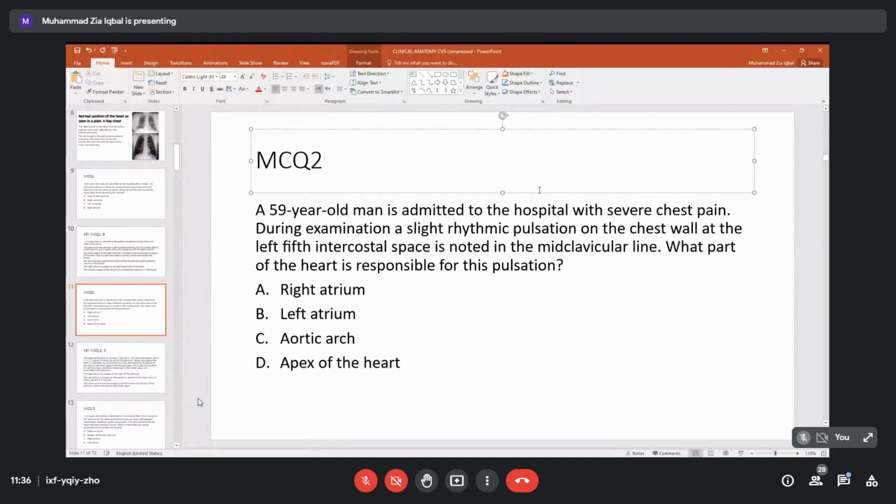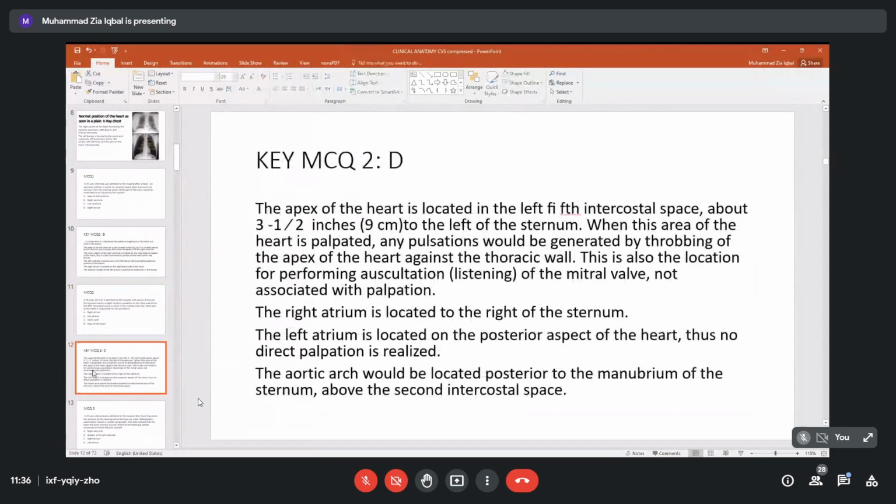Is the sound produced by the right atrium, left atrium, aortic arch, or apex of the heart? Apex of the heart. Very good. Common sense works better. So this is the apex of the heart. Number 3.